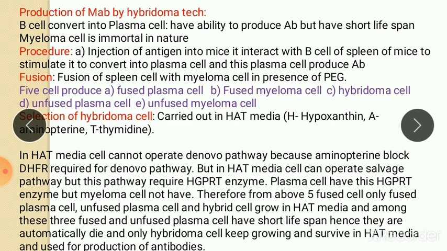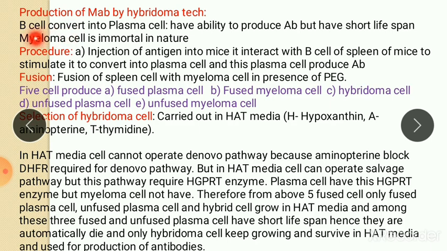The new cell produced by fusing these two cells is called a hybridoma cell, and this hybrid cell has the properties of both cells: it produces antibody as well as being immortal. So this is the basic principle of hybridoma technology.